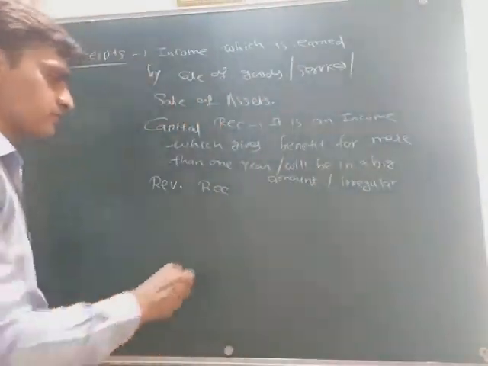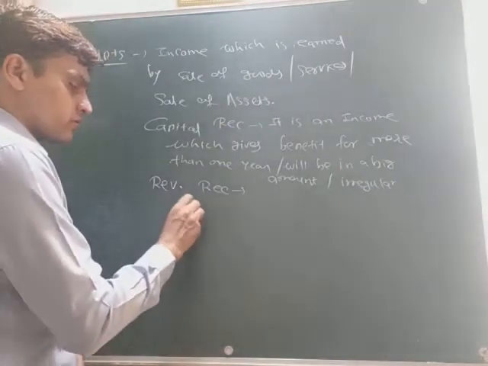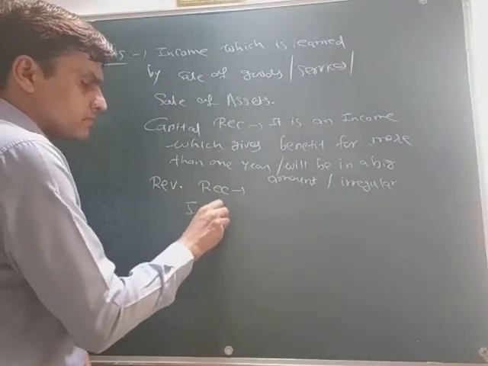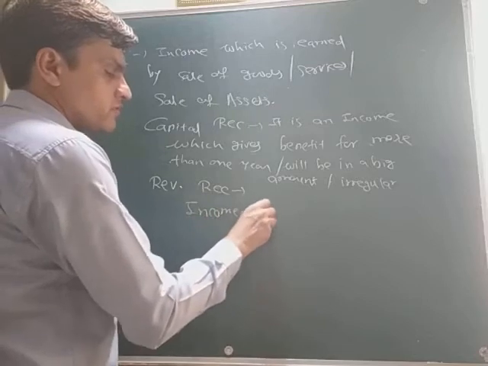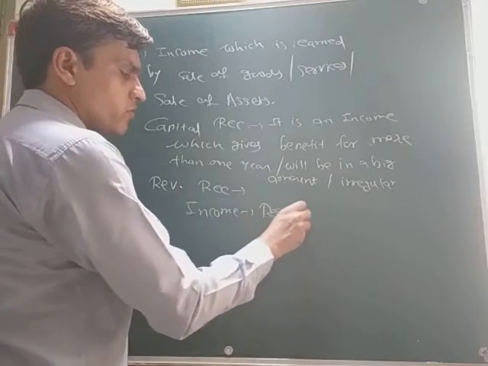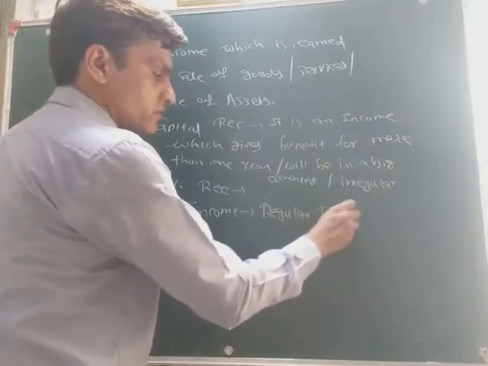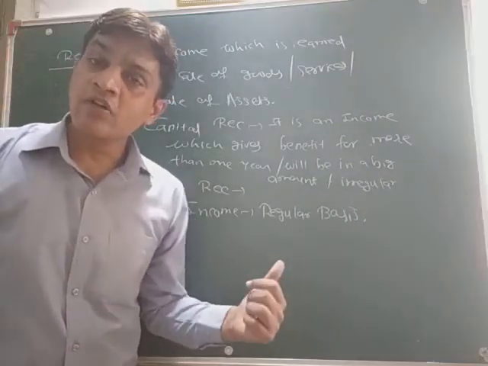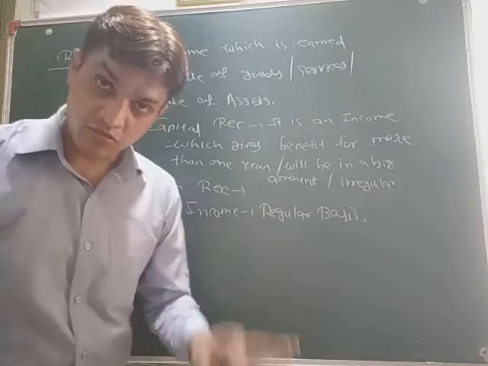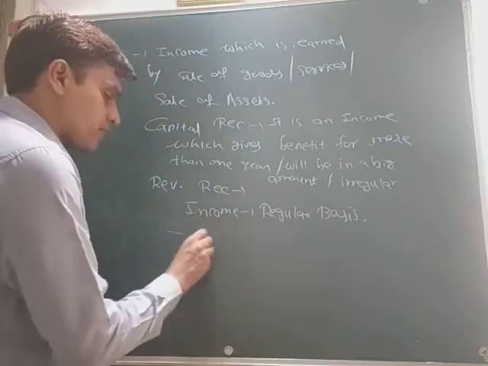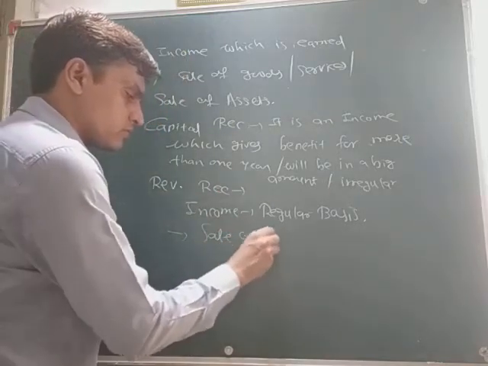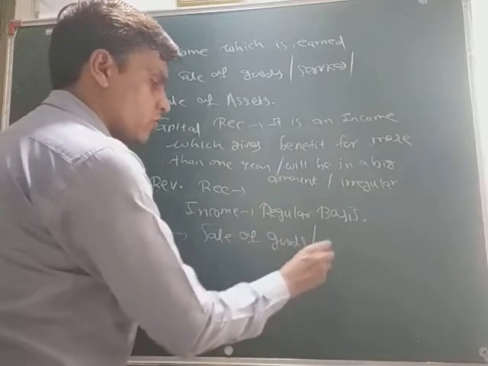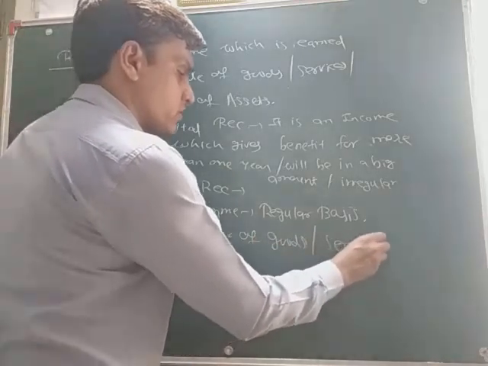Now revenue receipt. Revenue receipt is what? It is an income which can be earned on a regular basis. I give an example like sale of goods or services.